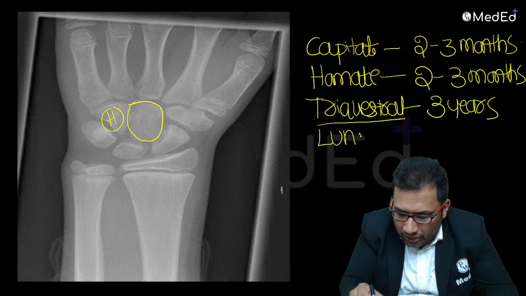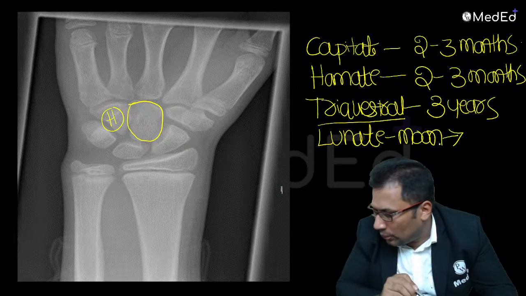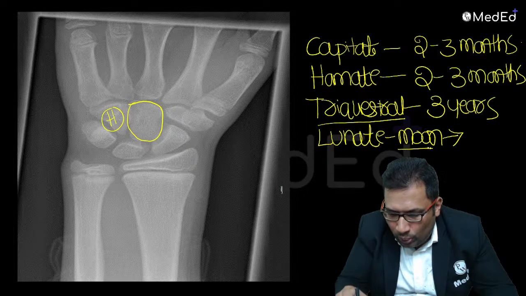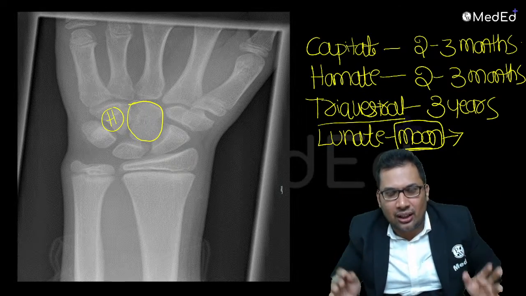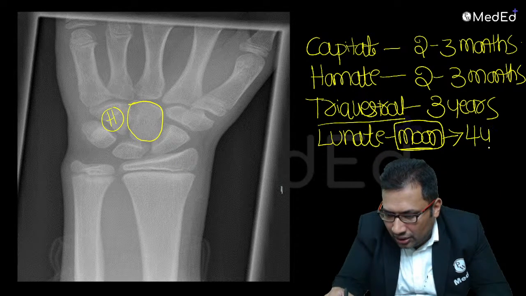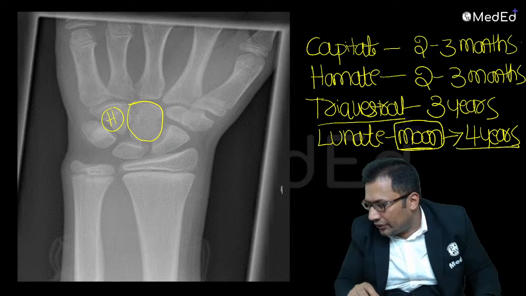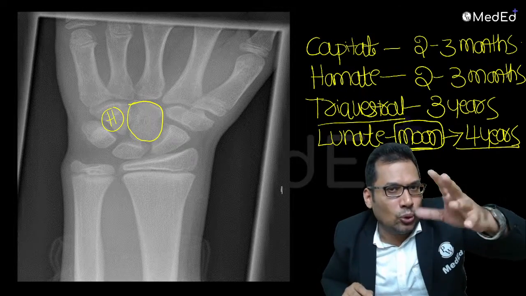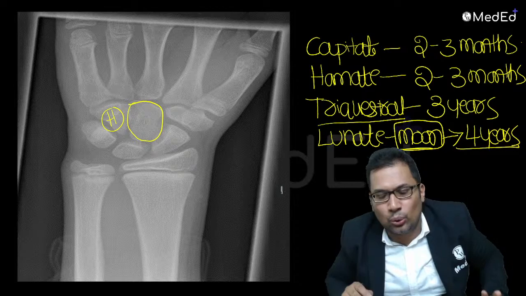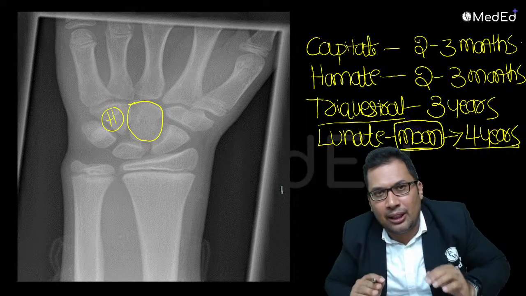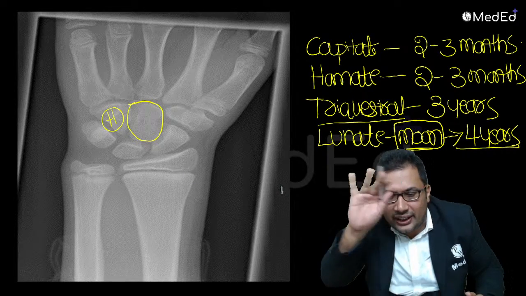Lunate is the moon-shaped bone. I remember it like this: the moon is there, no? Moon, M-double-O-N, my favorite, Chandamama, Chandra. So moon means 4 years. Moon has 4 letters, so 4 years. Lunate is 4 years. How to remember? Chandamama, moon, 4 years. Triquetral, tri means 3. Capitate, largest carpal bone, 2 to 3 months. Capitate is a very good friend of hamate, like Dhoni and Jadeja. So, CSK. So one set is over.